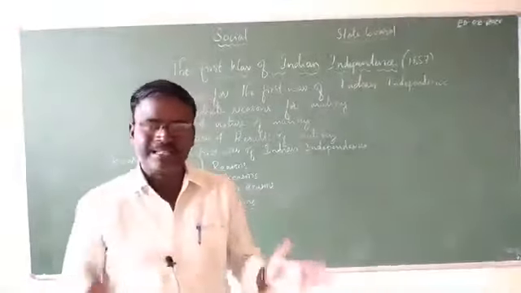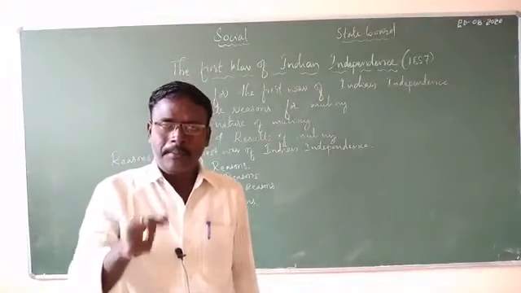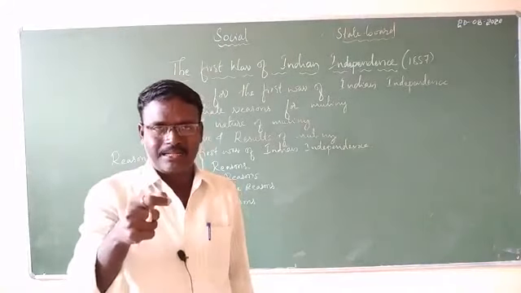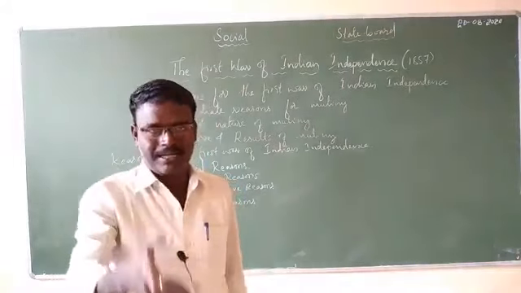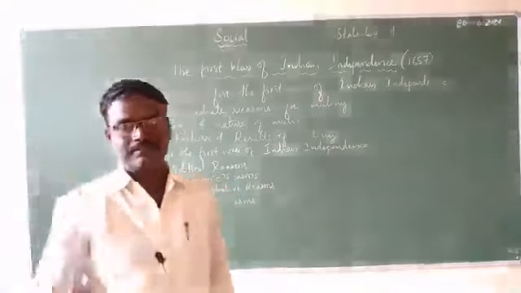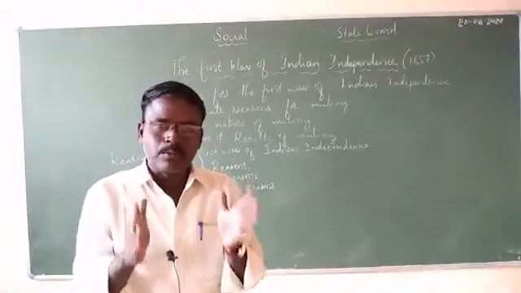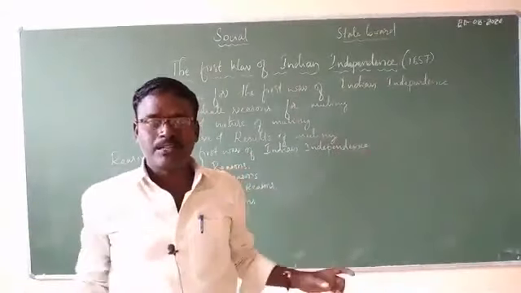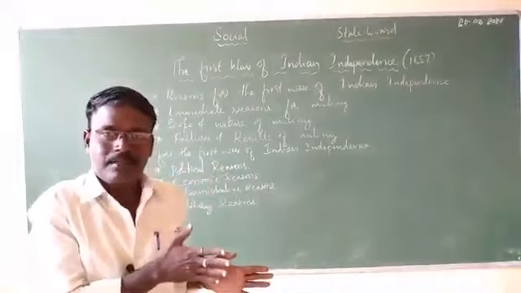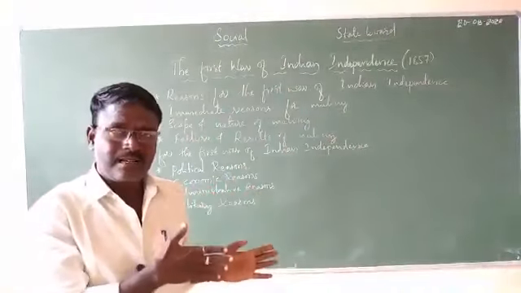If a local king makes a pact or a treaty with the British, he is supposed to accept some of the conditions of the British. The local king is supposed to keep a battalion of British soldiers, or one troop of British soldiers, in his kingdom.